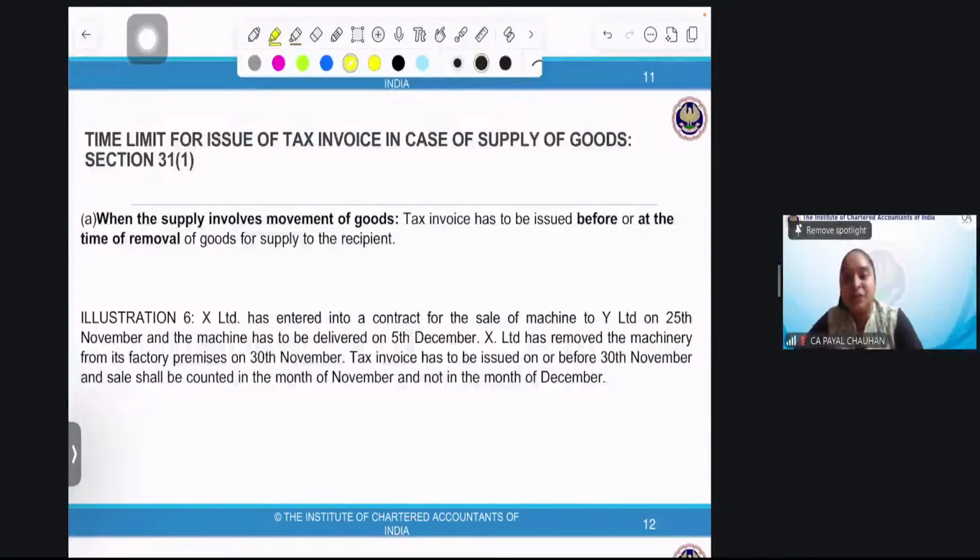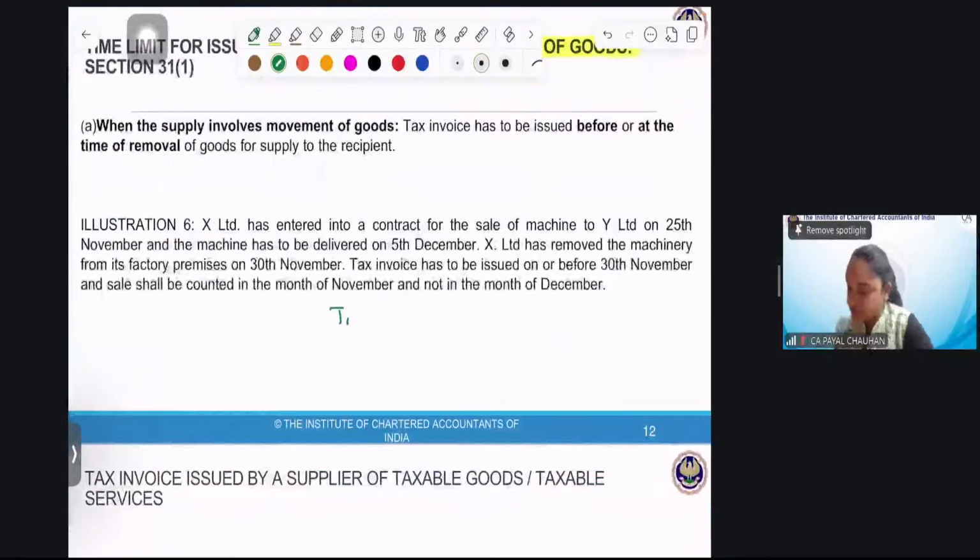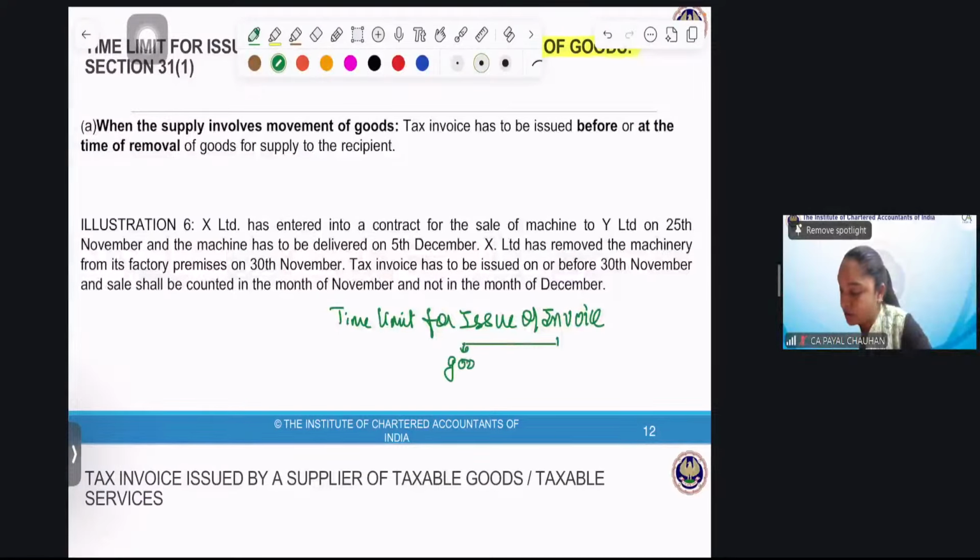Time limit for issuance of tax invoice. At what point of time shall the invoice be issued? Important. We are doing supply of goods. Please note this down, I'll give you a diagram. Time limit for issue of invoice is for goods also, and for service also. First, we are covering goods, right?